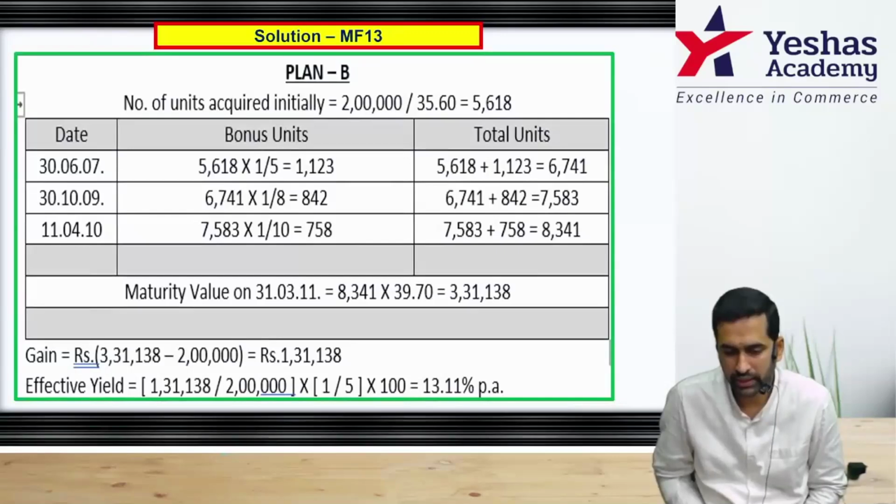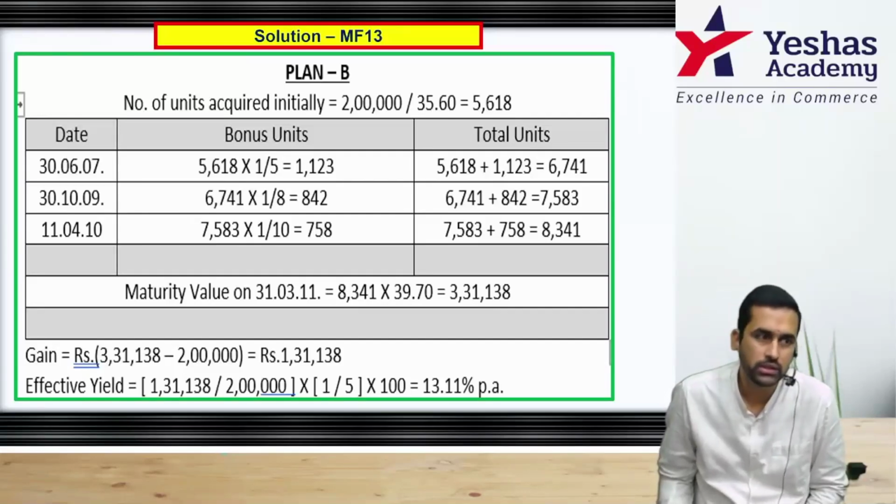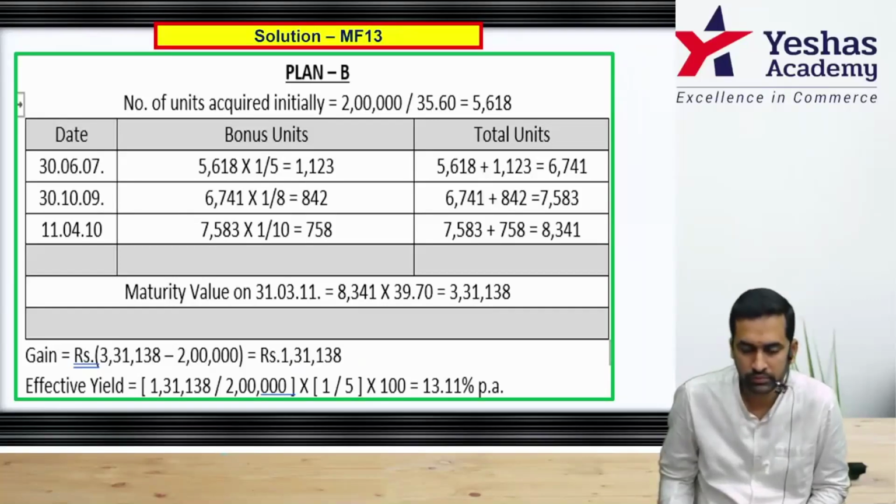So 5618, on that bonus will be 1123, and you will have 5618 plus 1123, 6741. That becomes base for next bonus, and that is on 30th 10.